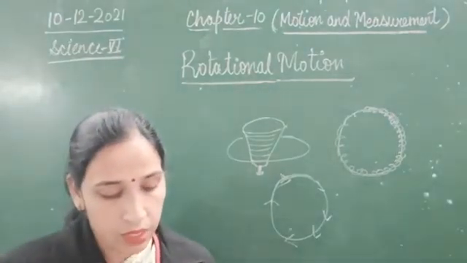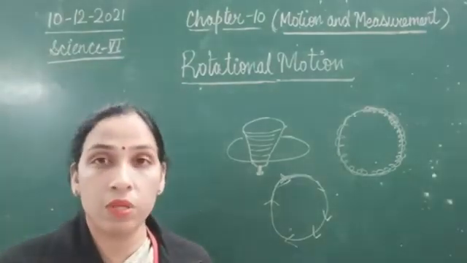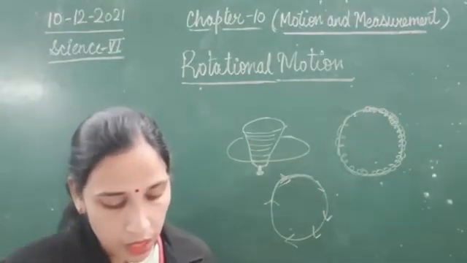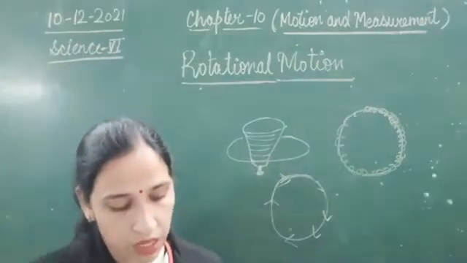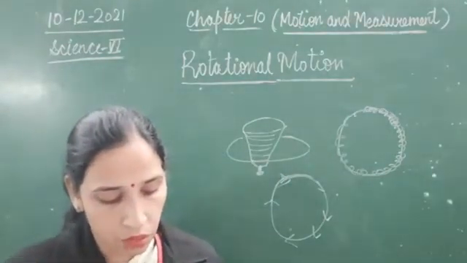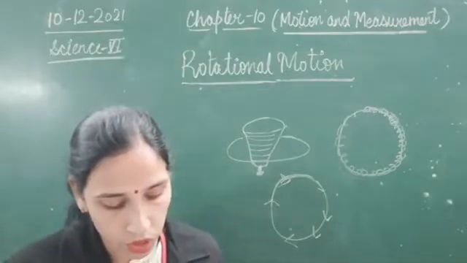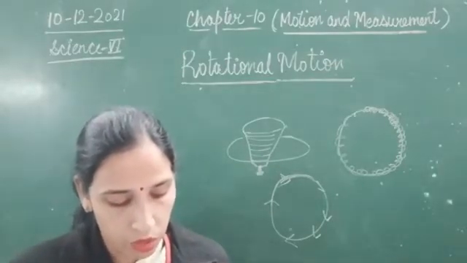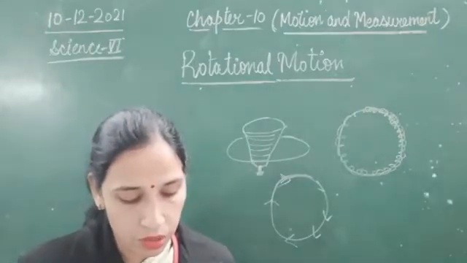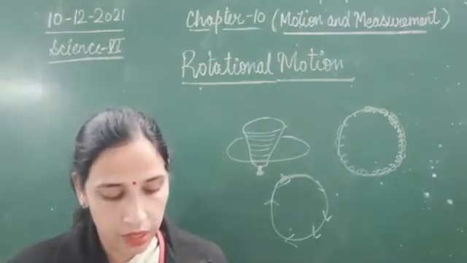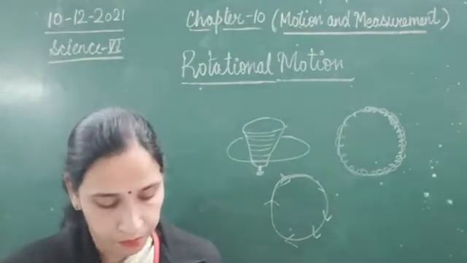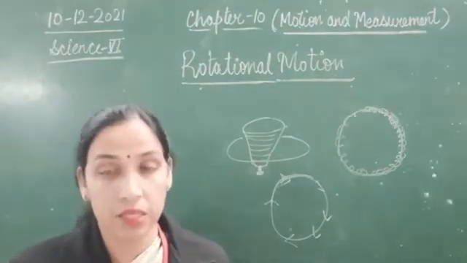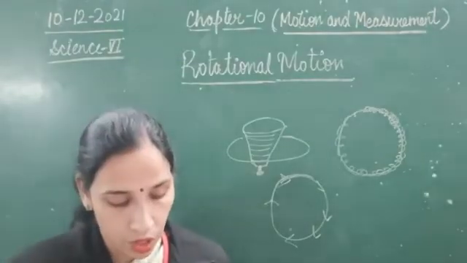When an object turns or spins about a fixed axis, it is called rotational motion. For example, a spinning top, lattu, moves round and round on its axis. Our earth also turns round and round on its axis like a spinning top. So the spinning of earth on its axis is an example of rotational motion.